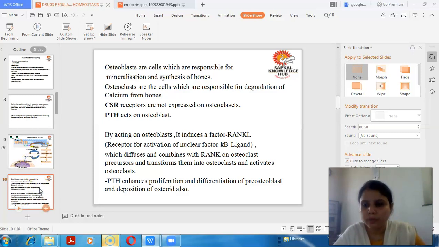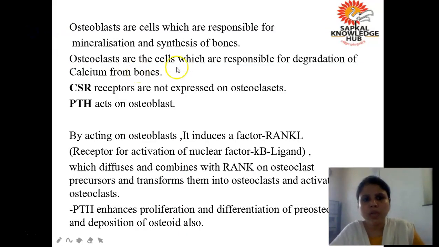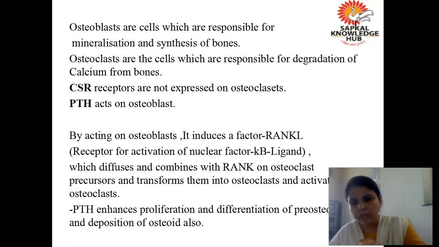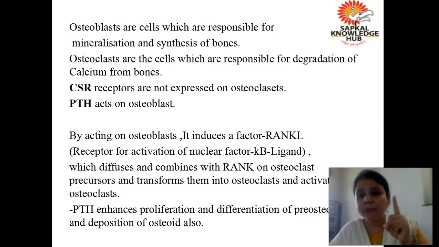Now I was telling you something about osteoblast and osteoclast. I told you that osteoblasts are the cells which are responsible for the mineralization of the bone. Just now I told you. Okay, and osteoclasts are the cells which are responsible for the degradation purpose, or what they are doing in one way, they are eating away the surface of the bone. Are you getting? They are causing the resorption of the calcium from the bone. Resorption means they remove the calcium from the bone and they make it go to the blood. Are you getting? So this you have to remember: who increases the activity of osteoclast? That is increased by the parathormone.